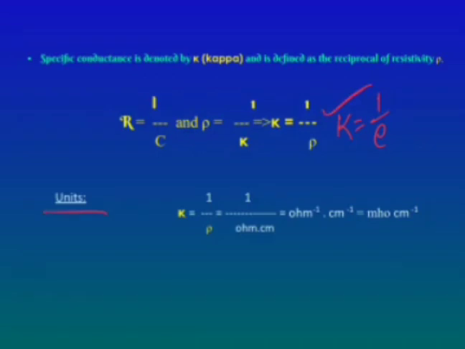Then what are the units for the specific conductance? The equation is K is equal to 1 by rho. The units for rho are ohm into centimeter, so taking it upside, we get ohm inverse and centimeter inverse. You can write ohm inverse as mho. Finally, the units for the specific conductance are mho centimeter inverse.